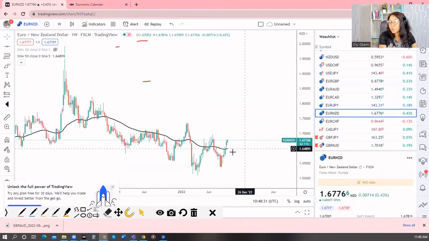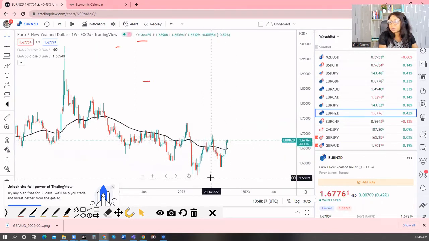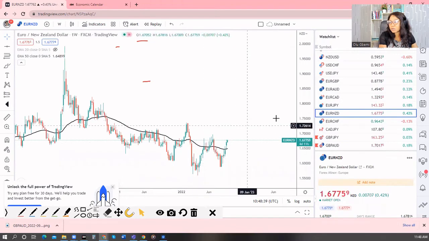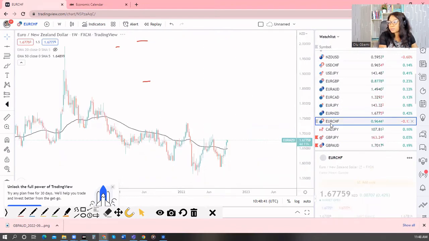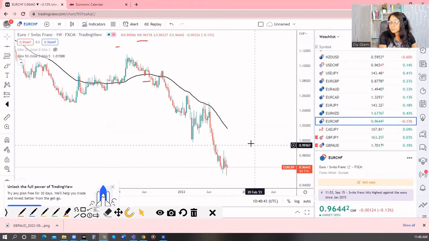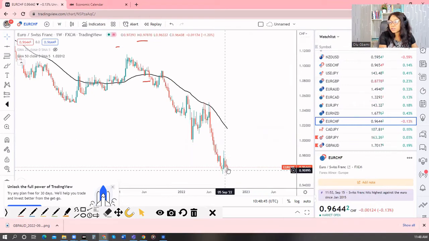How about this one? Well, I was expecting to see bearishness on this, but it looks like we are still bullish. Okay, so we pay attention. Let's see how this one goes as well. Well, Euro CHF is bearish. Euro CHF has been stronger. The Swiss franc has been stronger than